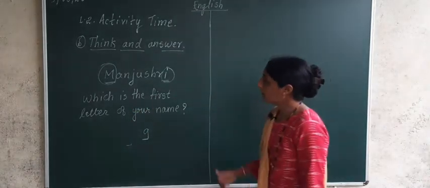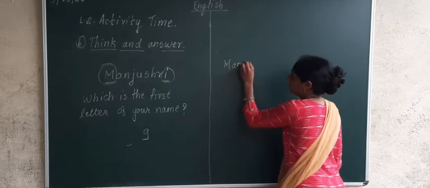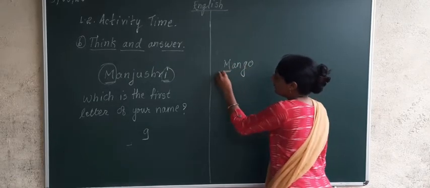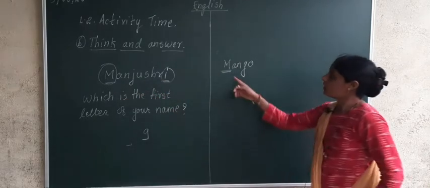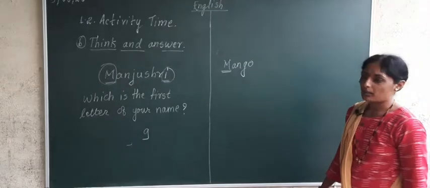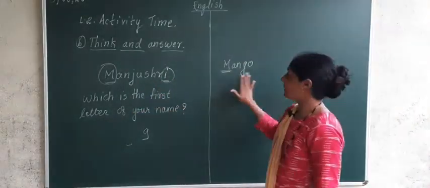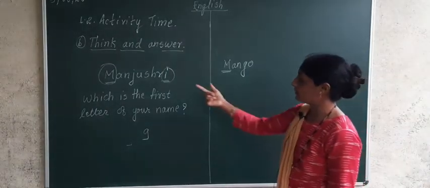For example, mango. So, which is the first letter in the word mango? The first letter is M, and this M is the same, right? So, I have written one example. From the first letter of my name, I have made another word, that is mango. You can tell some more. Which other word can you tell from the first letter of my name?